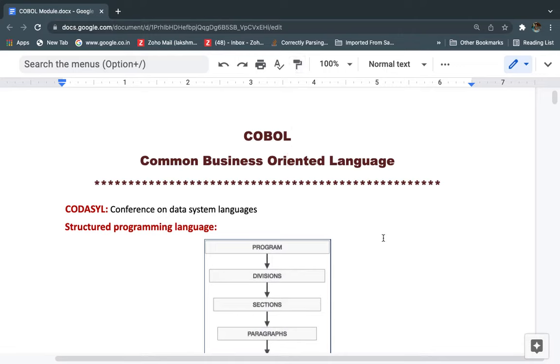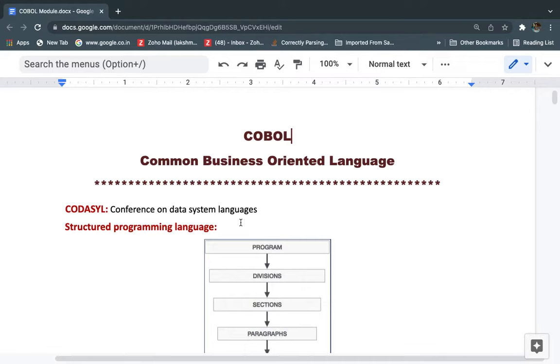Today we are going to discuss the COBOL module, which is one of the modules in mainframe technology. So what is COBOL? COBOL is Common Business-Oriented Language, and it came from CODASYL, which is nothing but Conference on Data System Languages. In the last session, we discussed what COBOL is and where we can use it.